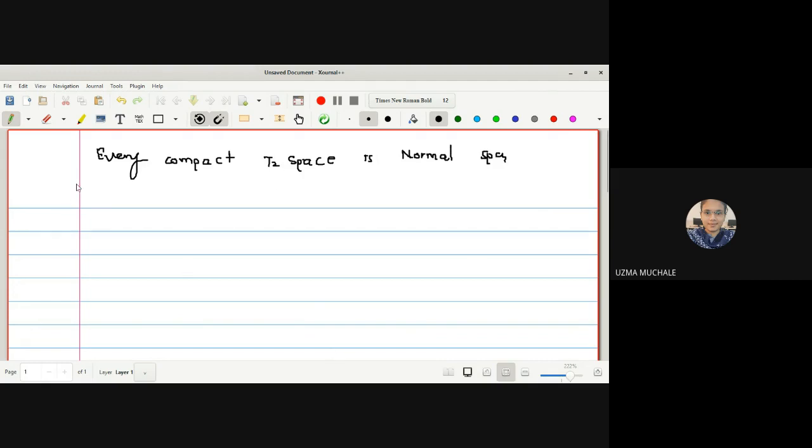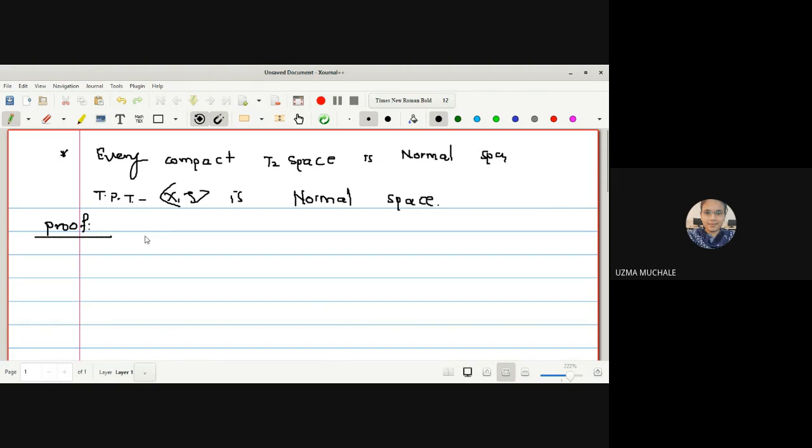We have seen a very similar theorem in the last lecture, that every compact T2 space is a regular space. Instead of proving it to be a regular space, we have to prove that X is a normal space.